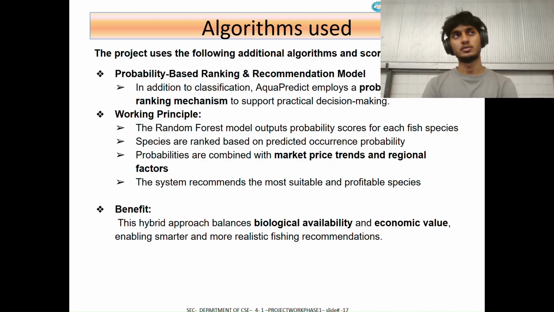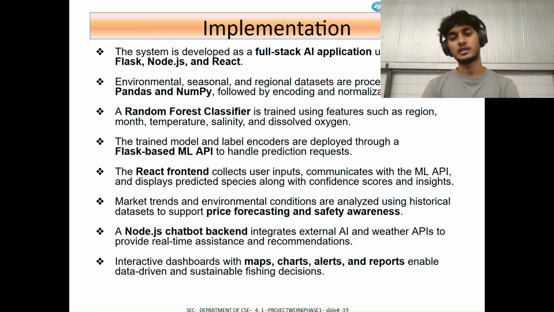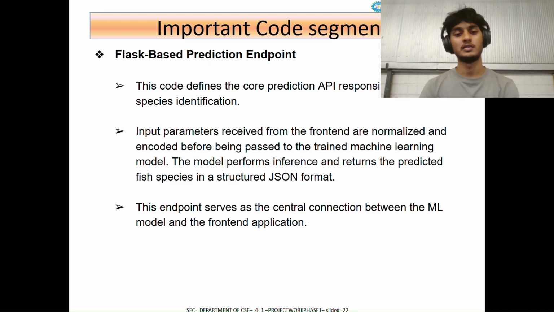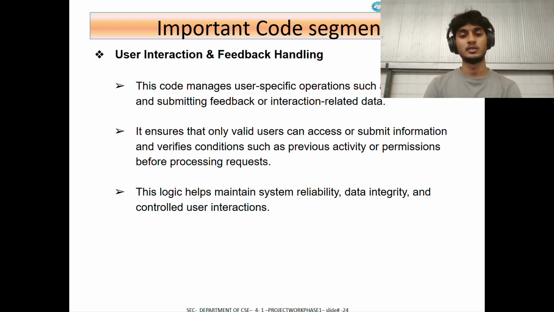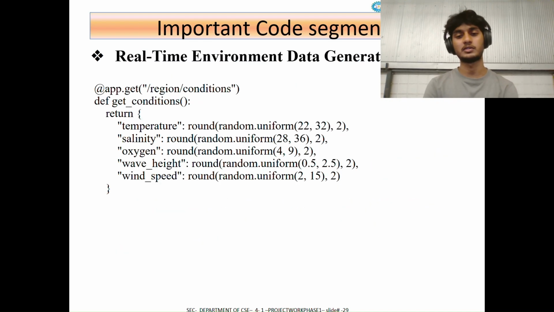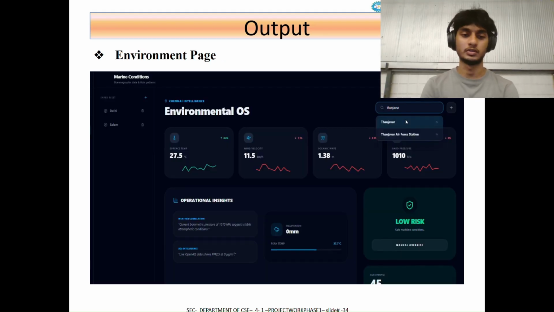AquaPredict is implemented as a full stack AI application. ML models are trained in Python, deployed via Flask, and accessed through a React frontend. The chatbot integrates external AI and weather APIs for real-time assistance. The rest of the slides I will scroll through, where important code segments and APIs are shown. These are the output pages including dashboard, fish predictor, market trends, environment, chatbot, and the harvest planner. Each page provides actionable insights for users.